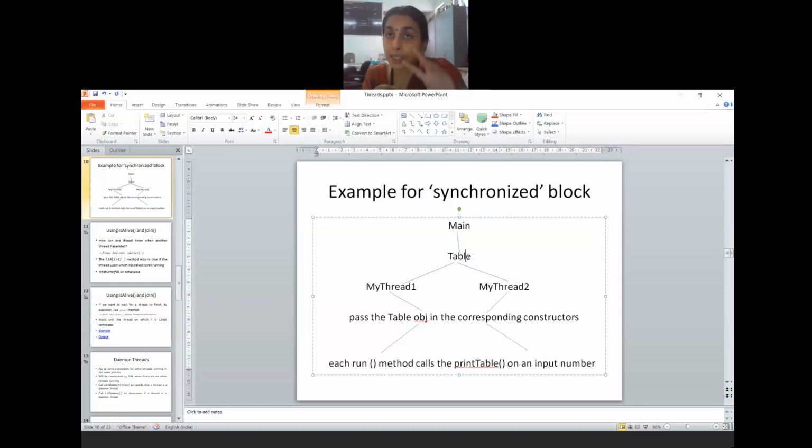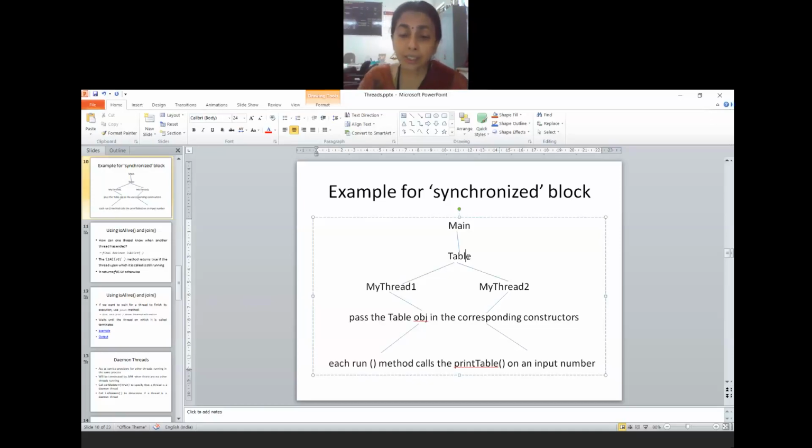There are three classes. First class has the methods, which are the functional parts. Second class is a thread class. And third class is the main class. Main class has an object creation and calling. That's it. Main class doesn't do anything else other than that. So its task is to call the start method.